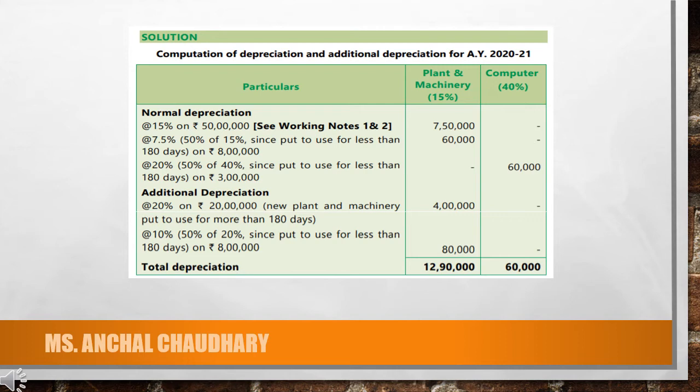So 50% of 20% we will calculate as your additional depreciation. So 10% on 8 lakh, the amount will be 80,000. So total depreciation on plant and machinery will be 12 lakh 90,000, and on computers it is 60,000 only.